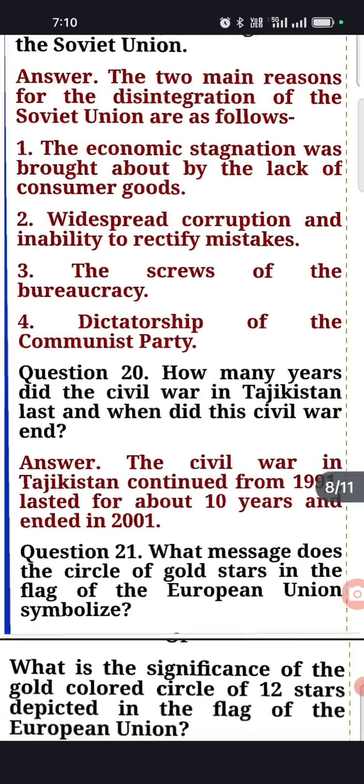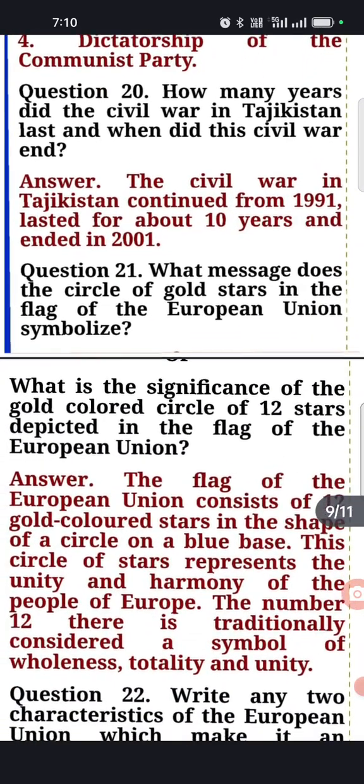Now come to the 20th question. How many years did the civil war in Tajikistan last, and when did the civil war end? You know that the civil war in Tajikistan continued from 1991 and lasted until 2001, and it continued for 10 years.